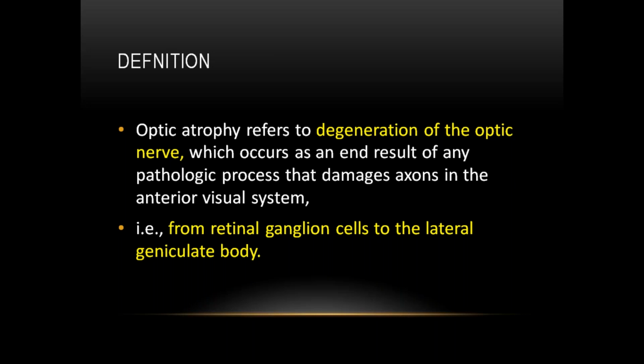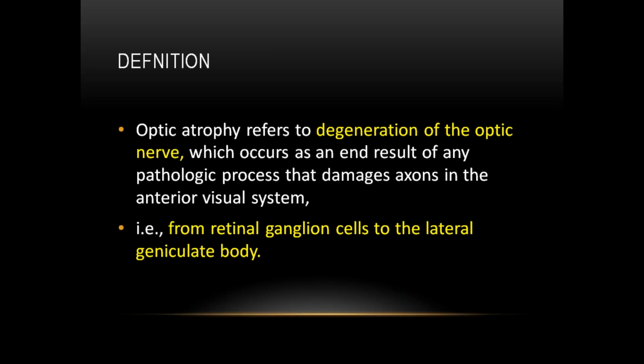And what are the causes for consecutive optic atrophy? Consecutive means there is associated degeneration of the retina and underlying choroid associated with optic atrophy. The most common example of consecutive optic atrophy is retinitis pigmentosa. You know, retinitis pigmentosa. అయిపోయిందా retinitis pigmentosa? So the consecutive optic atrophy example is retinitis pigmentosa.